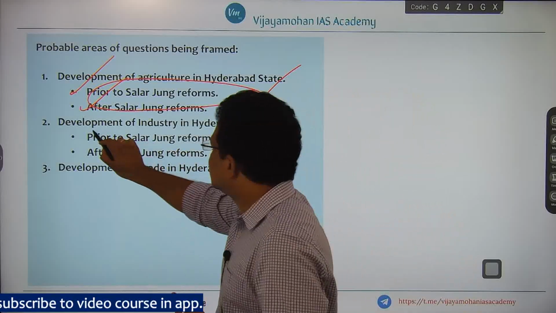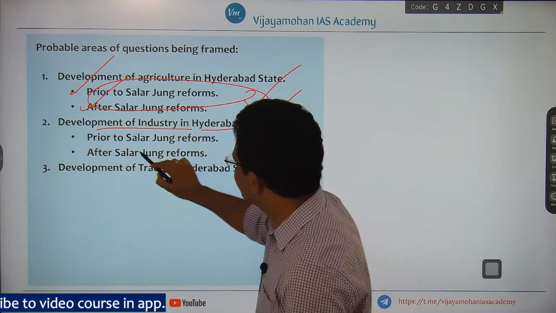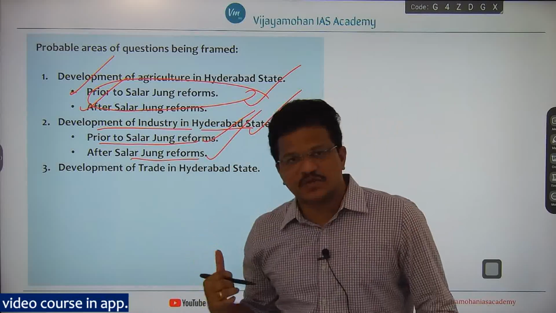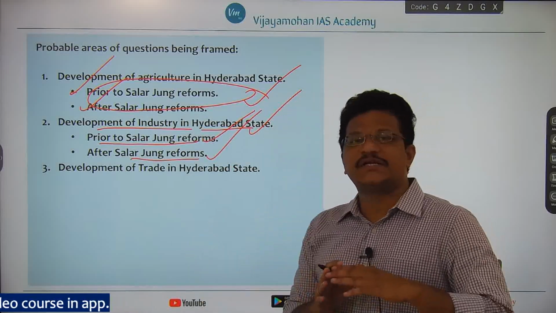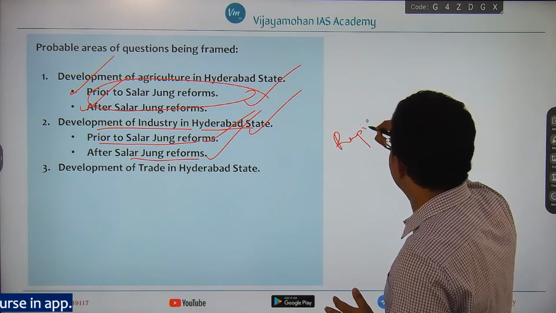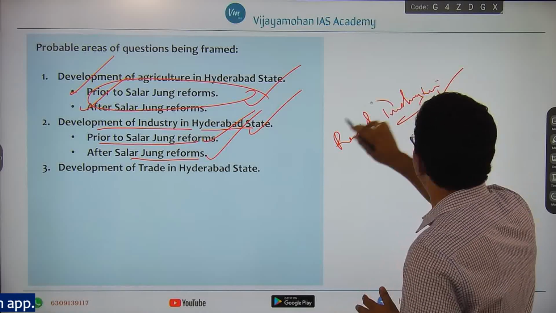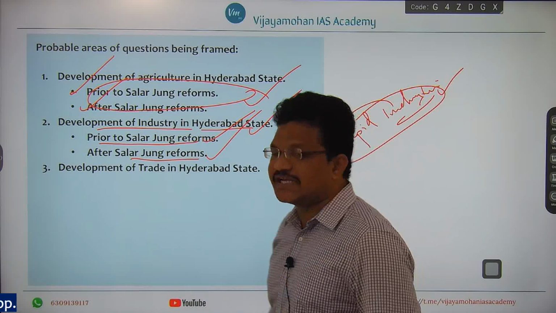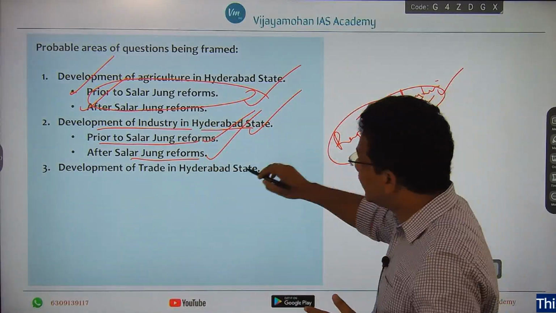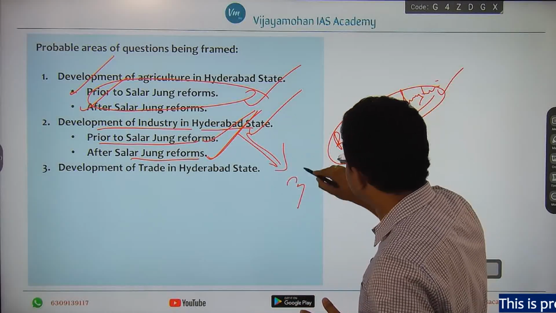Then there is a possibility of questions being asked on the development of industry in Hyderabad state. This is also similar: prior to the Salarjung reforms and after the Salarjung reforms. This has also happened particularly after the Salarjung reforms. There is a rapid industrialization, or you can say that the base for industrialization was laid after the Salarjung reforms, and particularly after the Salarjung reforms, industrial development happened in 3 phases.